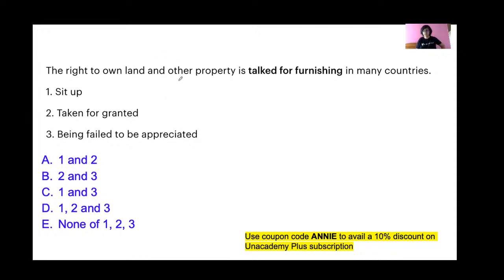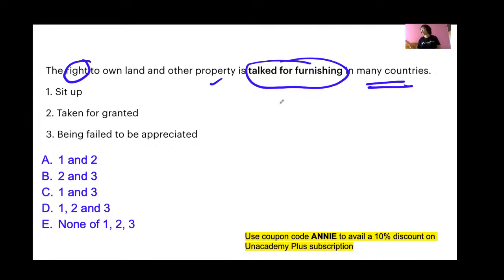The right to own land and other property is taken for granted in many countries. This does not make any sense. Okay, the right to own land and other property, this right, we are talking about the right to buy land, purchase land and other property, dash in many countries. In many countries this right is what? This right is taken for granted. It is not appreciated. Okay, I'll give you an example.